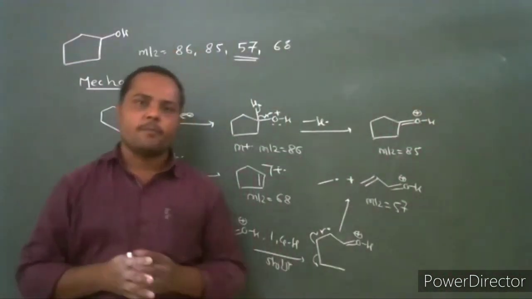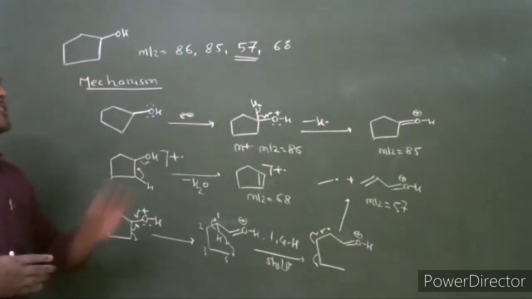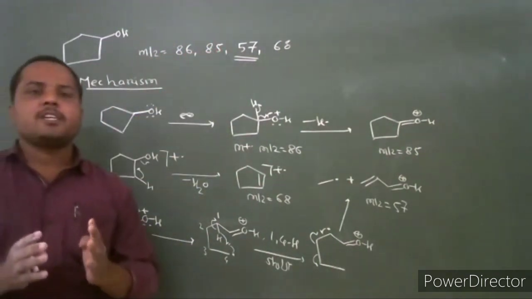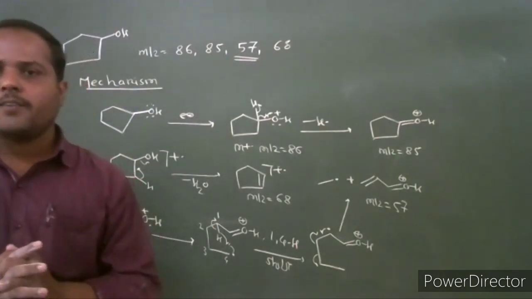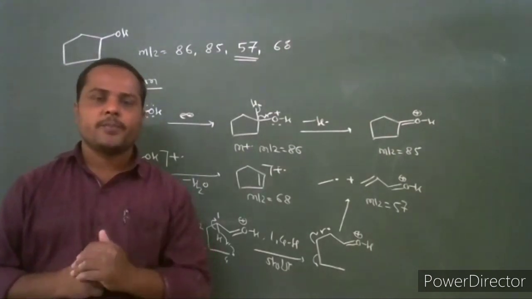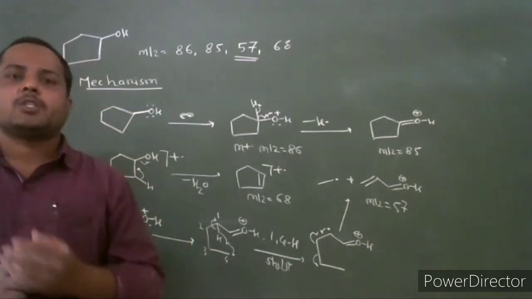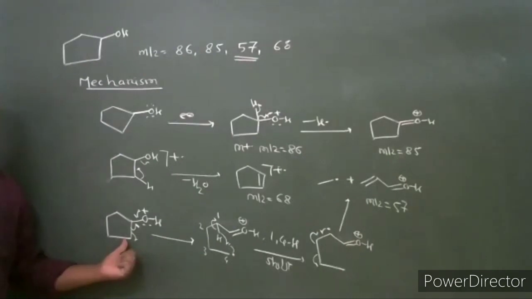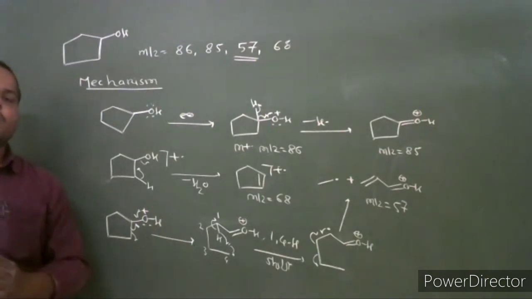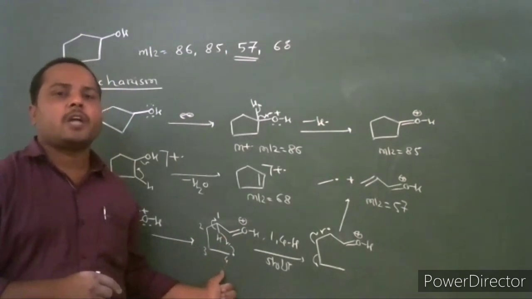We have considered cyclopentanol and cyclohexanol, and this is the mechanistic pathway for the formation of fragment ions at these mass to charge ratios. These are the three modes of fragmentation for cyclic alcohol: alpha cleavage, loss of hydrogen radical to give M minus 1. Another mode of fragmentation is another alpha cleavage. The carbon-carbon bond linked to the hydroxy group undergoes cleavage and a radical cation is formed. This radical cation in 6-member cyclic alcohol undergoes a 1,5 shift. In 5-member cyclic alcohol, it undergoes a 1,4 hydrogen shift.